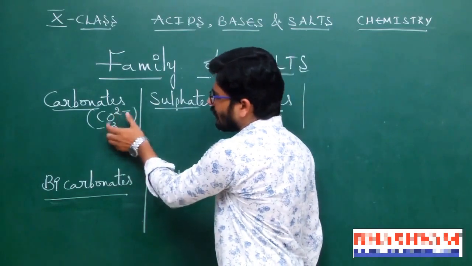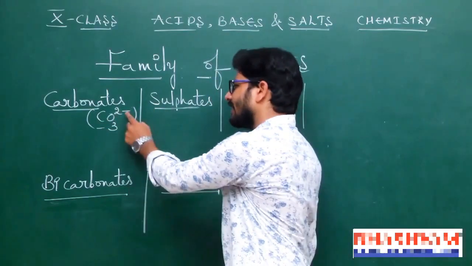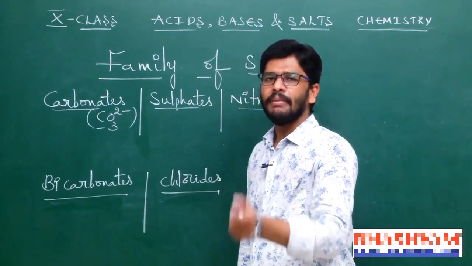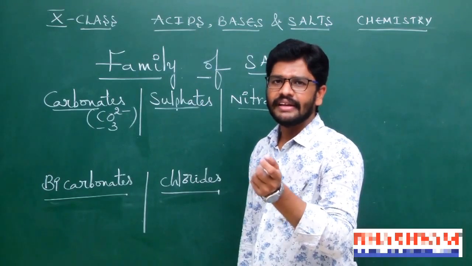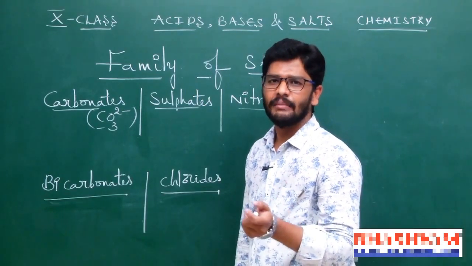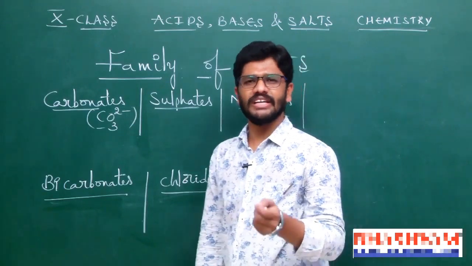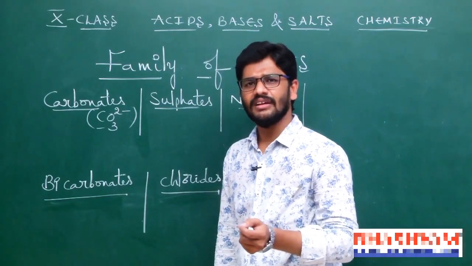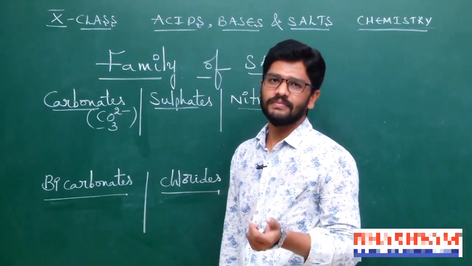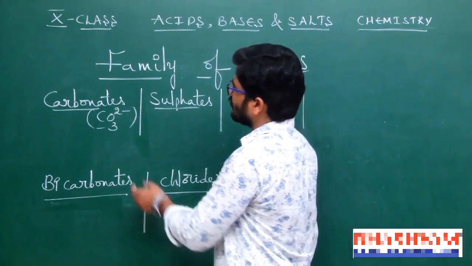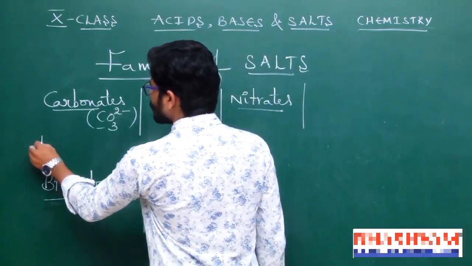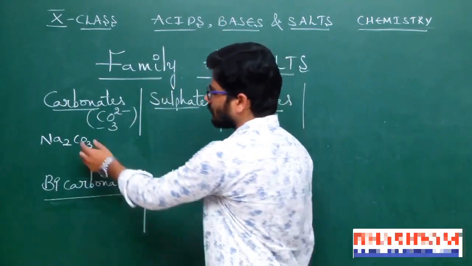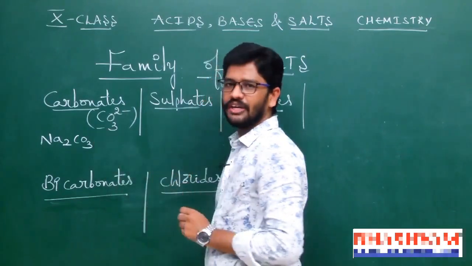So carbonate is the anion. Why? Because it has a negative charge. This carbonate can be combined or connected to cations. We consider the cation as metals like sodium, potassium, magnesium, aluminum, calcium, etc. Or otherwise we can consider a compound cation, that is ammonium, NH4+. Okay. So the carbonate family of salt is nothing but Na2CO3. This is one of the examples. Sodium carbonate. This is a salt of carbonate.